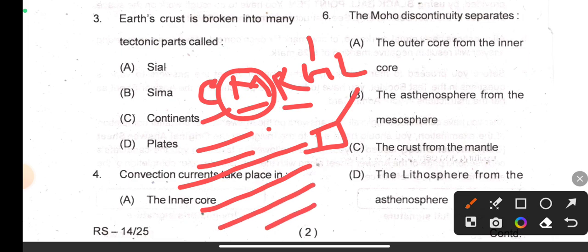In total, 1, 2, 3, 4, 5, there are five discontinuities. So the Moho discontinuity is located between the crust and the mantle.